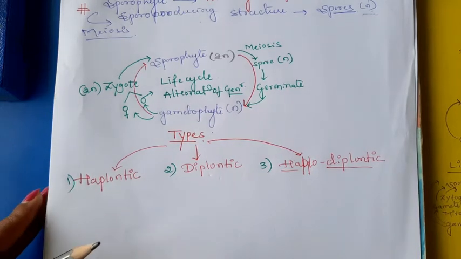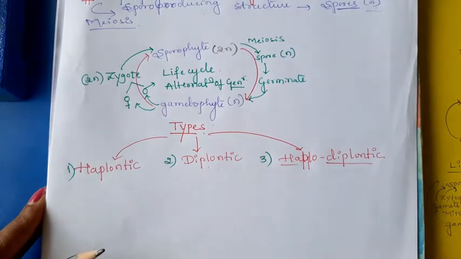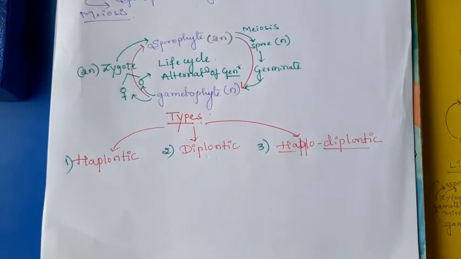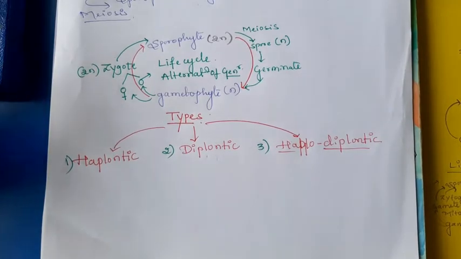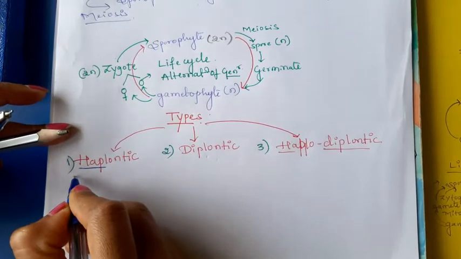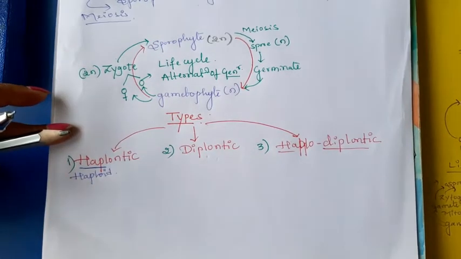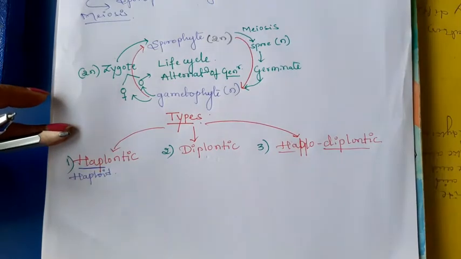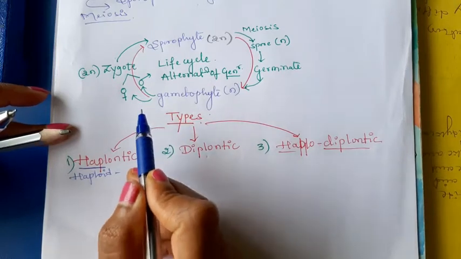Haplontic means haploid gametophyte is dominant. The name shows haploid, and you know that gametophyte is always haploid.